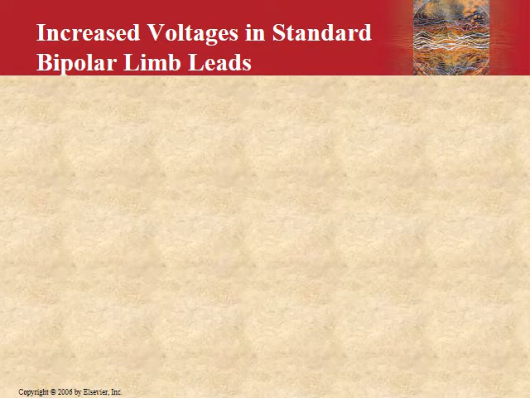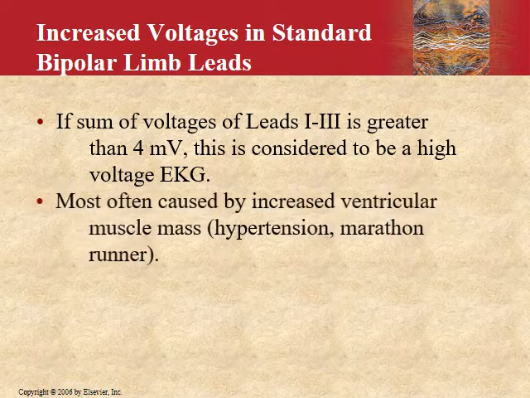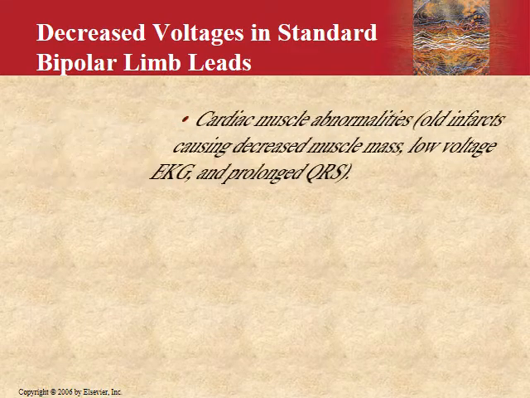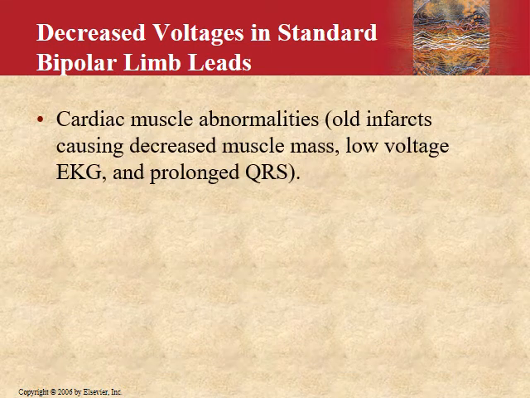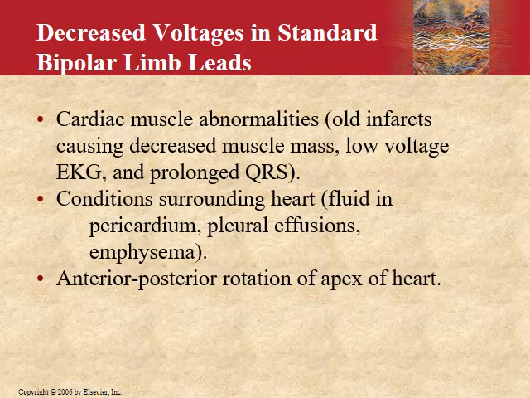Now, instances of increased voltages in the standard bipolar limb leads: if the sum of all of leads 1, 2, and 3 is more than 4 millivolts, then we consider this a high voltage EKG. What could be the reasons for it? Hypertension, or marathon running. Decreased voltages in the standard bipolar limb leads, the QRS complexes, could be due to old infarcts, or fluids surrounding the heart, for example pleural effusions or emphysema, or maybe rotation of the apex of the heart, which would dissipate the voltages, and therefore the QRS complex would be small.